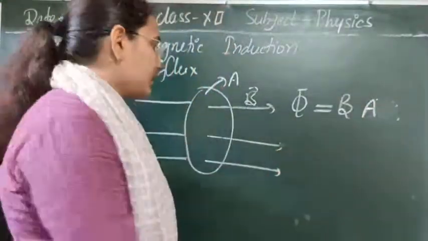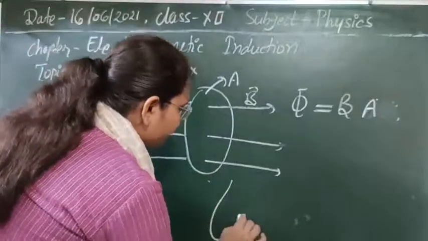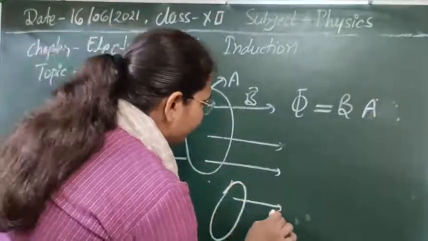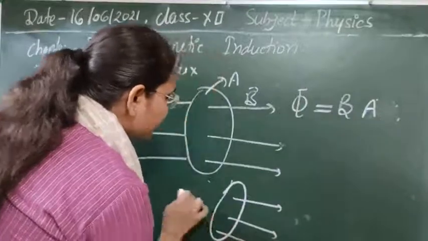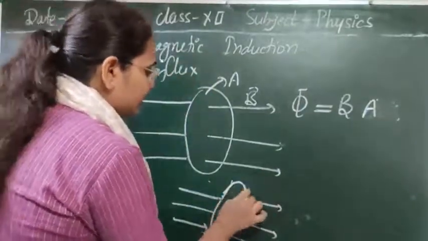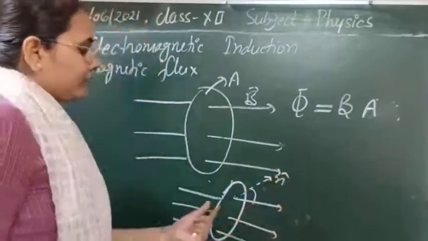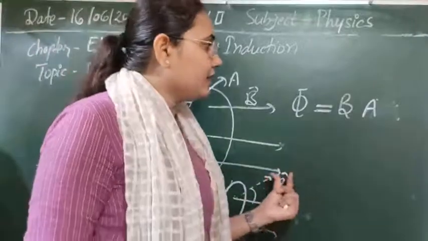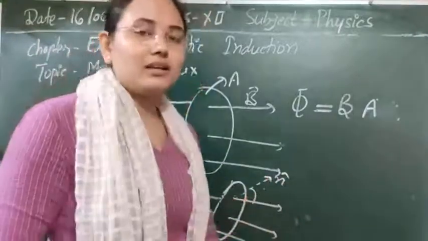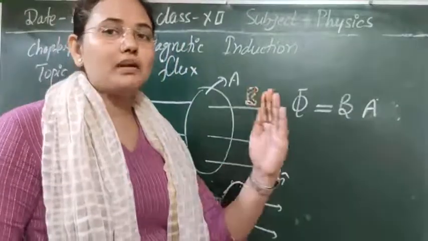And suppose the magnetic field lines are at an angle, meaning our surface is slanted somewhere at an angle. If we draw the normal to it, then that normal tells us the direction of the area vector. You already know that the area vector direction is normal to the surface.